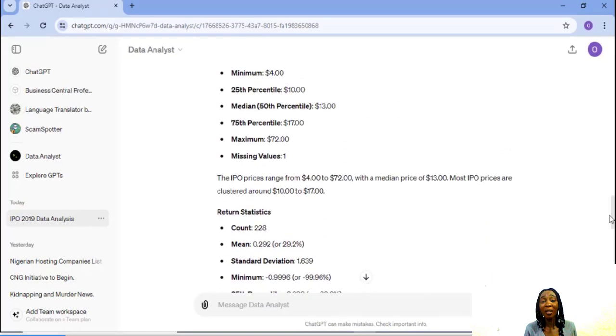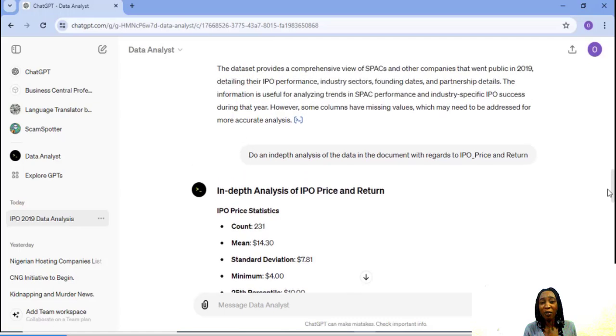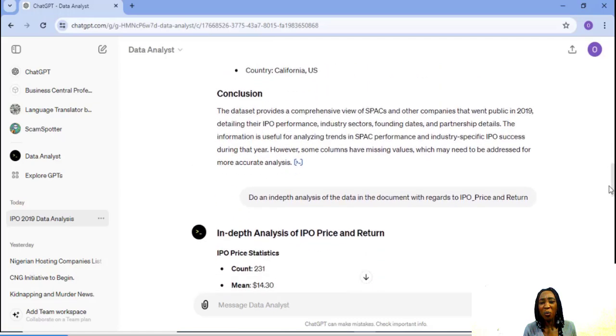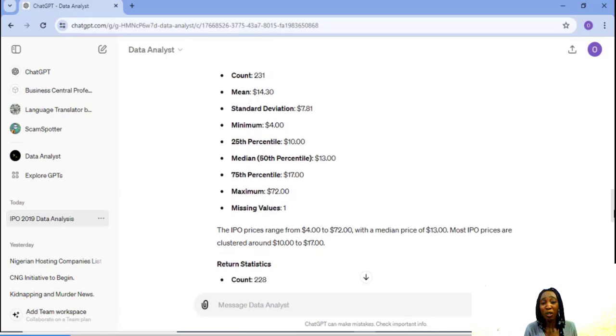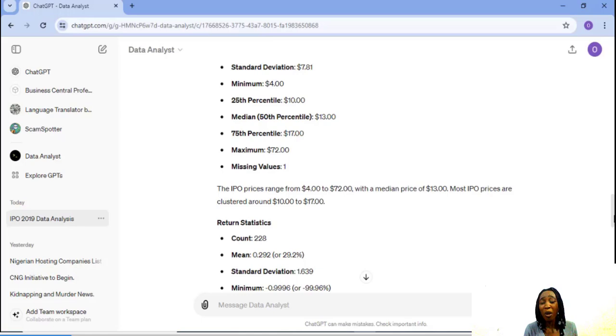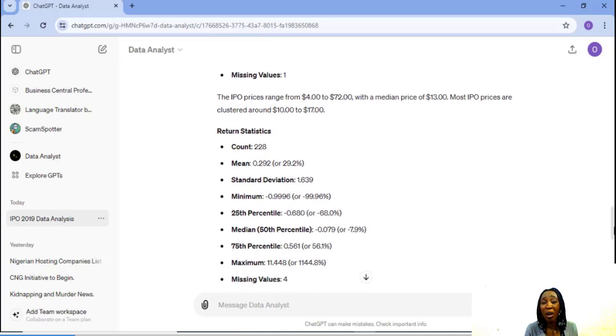What the Data Analyst GPT has given us: it said the IPO price statistics. So the 231 IPOs with the mean price of $14.3 and the maximum price of $72, which is very correct. Median 58th percentile price $13, 75th percentile price $17, which is correct. The IPO prices range from $4 to $72 with a median price of $13. Most IPO prices are clustered around $10 to $17, which is correct.